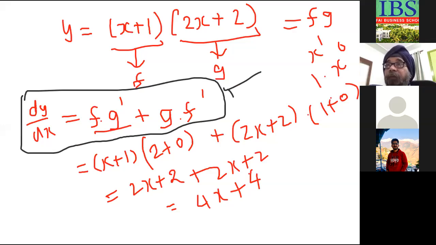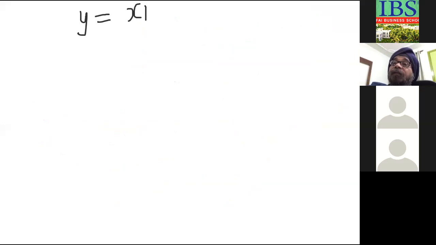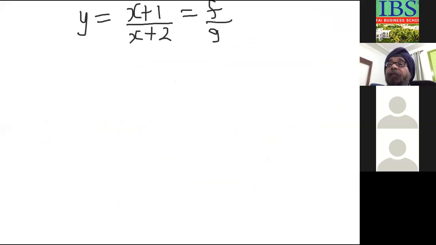Now let's move to the last formula, which was quotient, when there is a division given to you. Okay, so I'm going to erase this. Now I take a function like this, y equals x plus 1 divided by x plus 2. Now if I assume the numerator as f and the denominator as g, that is f by g.